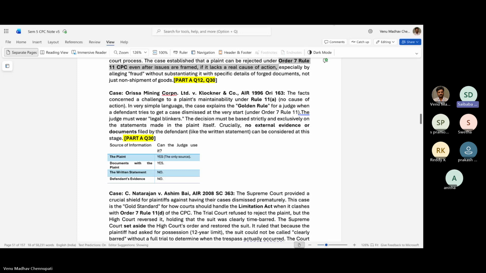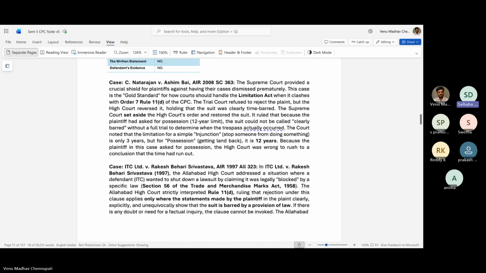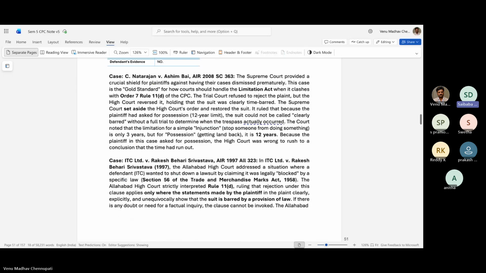Next case is Natarajan versus Ashim Bai. Here they have set a golden standard. Golden standard: Limitation Act when it clashes with Order 7 Rule 11D. So here, as already discussed earlier, limitation for a simple injunction.